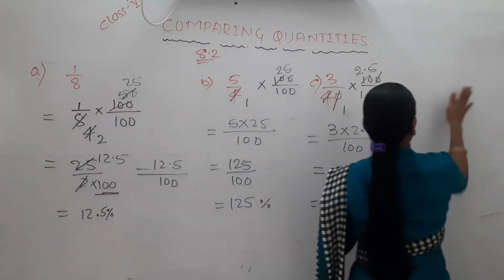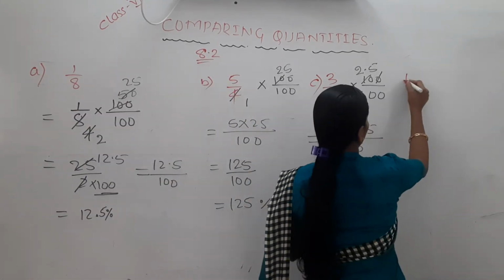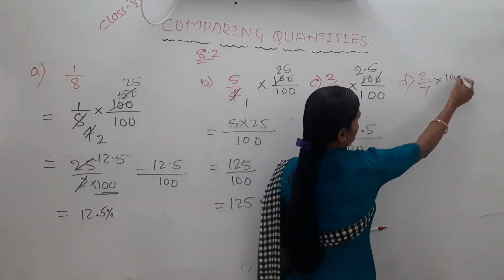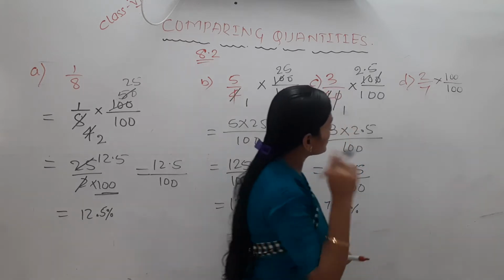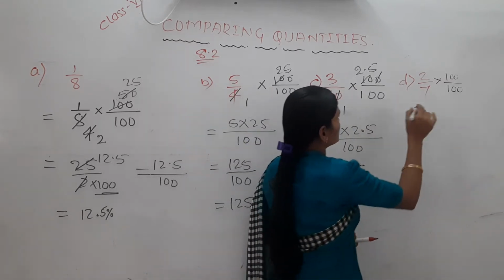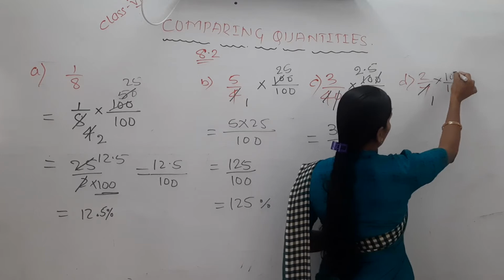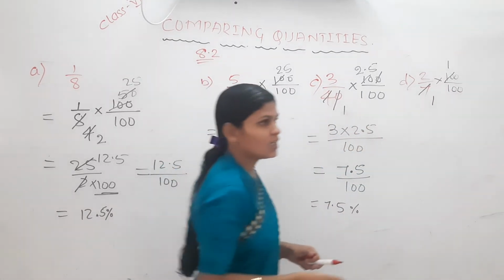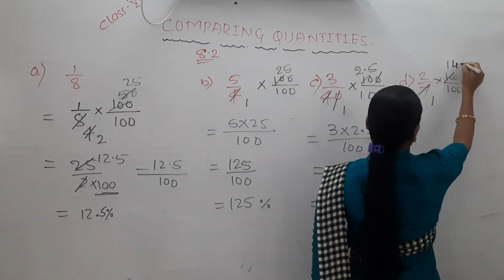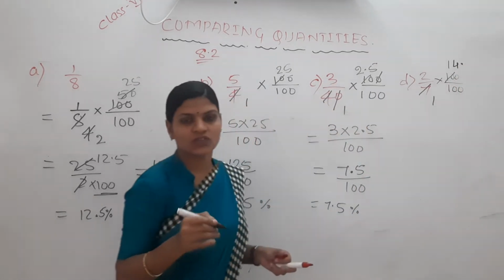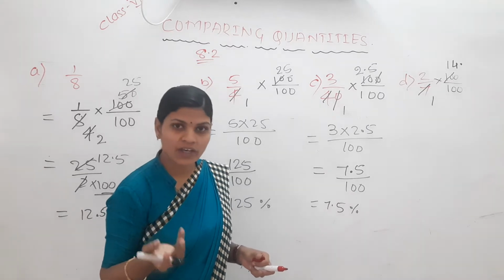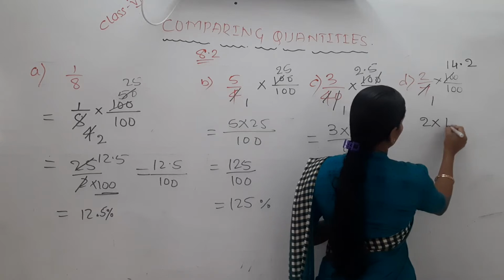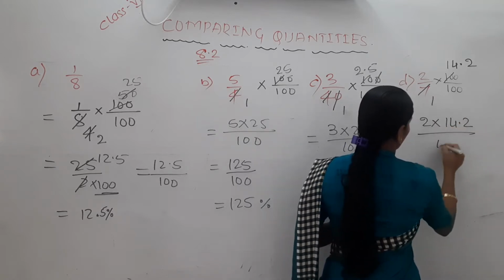And same way, 2 by 7. Here also multiply and divide by 100. Is there anything cancelling here? No. So 7 1s are 7, remaining 3. It becomes 30. Then 7 4s are 28, again 2 remains. If you give the decimal point, it becomes 20. Then 7 2s are 14. Yes, enough. 2 into 100 by 7, into 2 divided by 100.